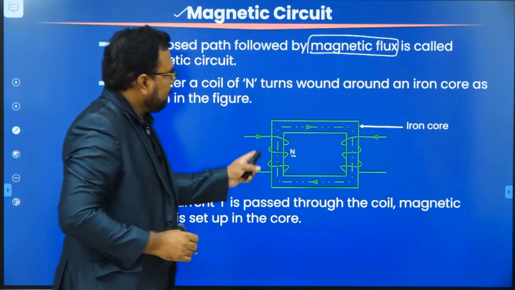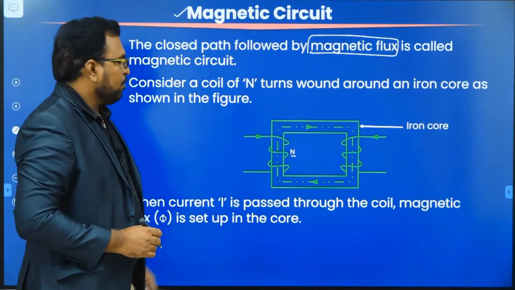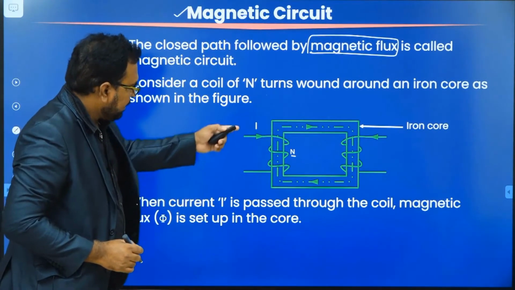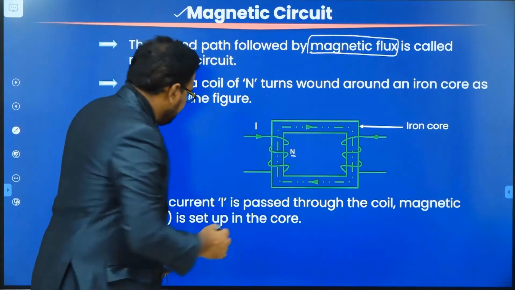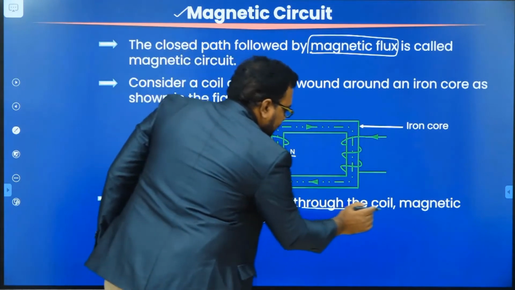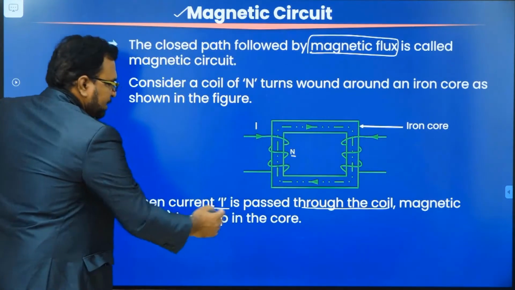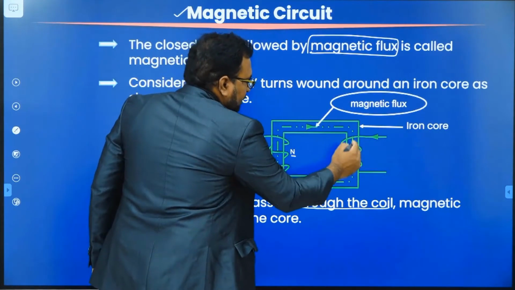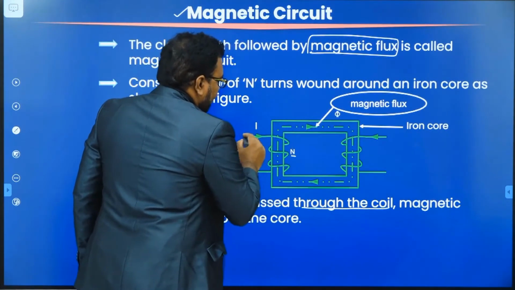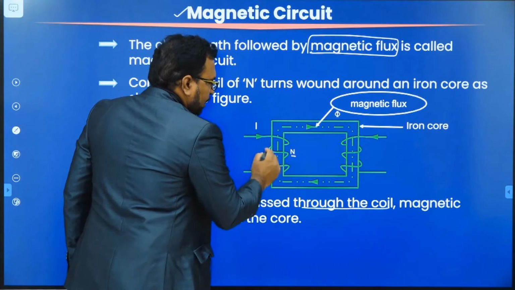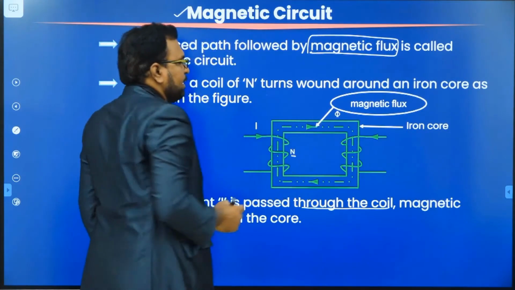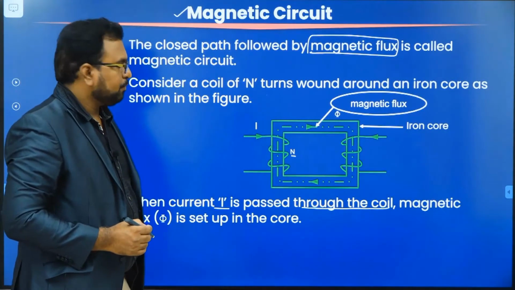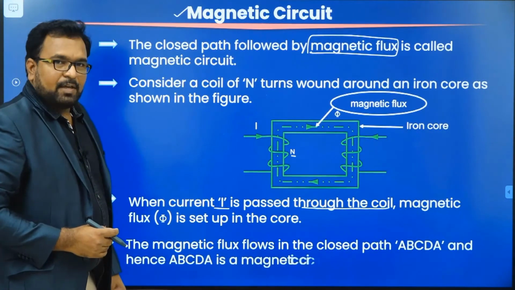A magnetic flux will be produced in the core. So when a current I is passed through the coil, a magnetic flux is set up in the core. This is called the magnetic flux. When you allow a current to flow through this coil, a magnetic flux is going to be set up around this core.